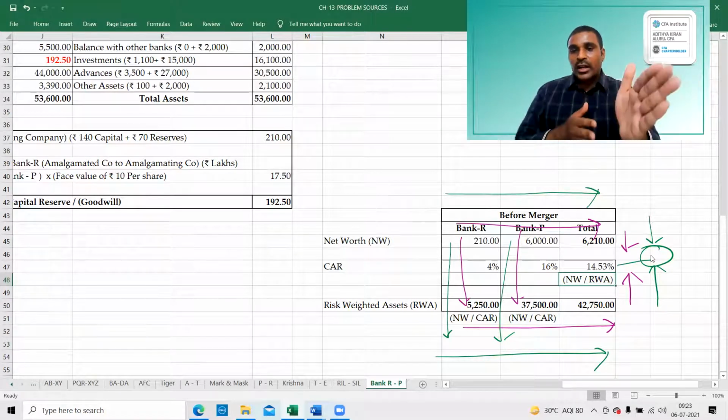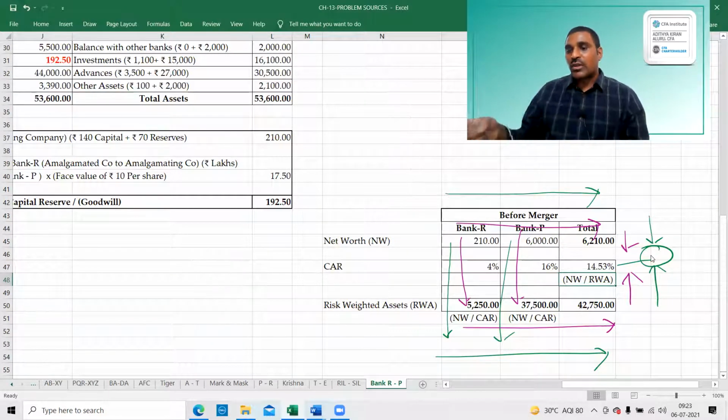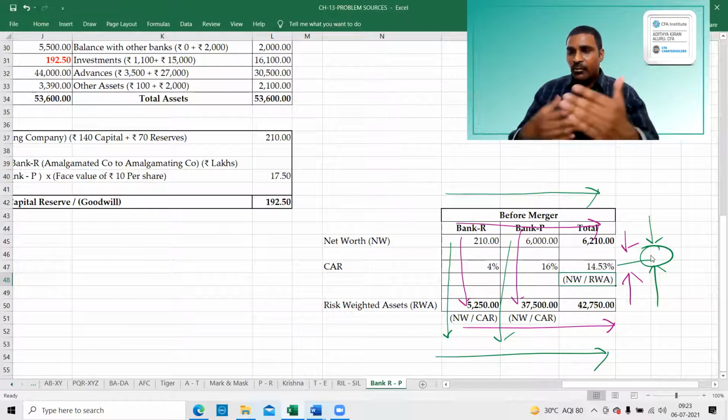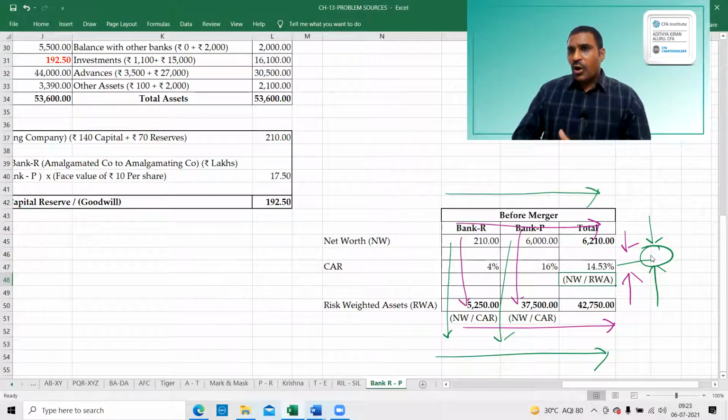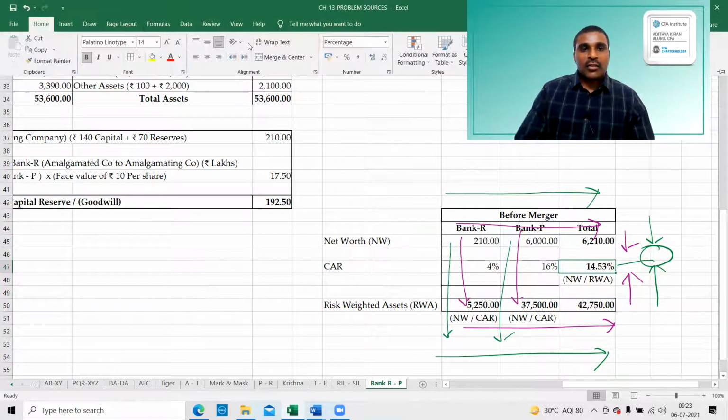How have we approached? 210 divided by 4% gives 5,250. Similarly, 210 plus 6,000 is 6,210, and 5,250 plus 37,500 is 42,750. In between, we got it as a balancing figure. The capital assets ratio is called a balancing figure. This is our final answer.